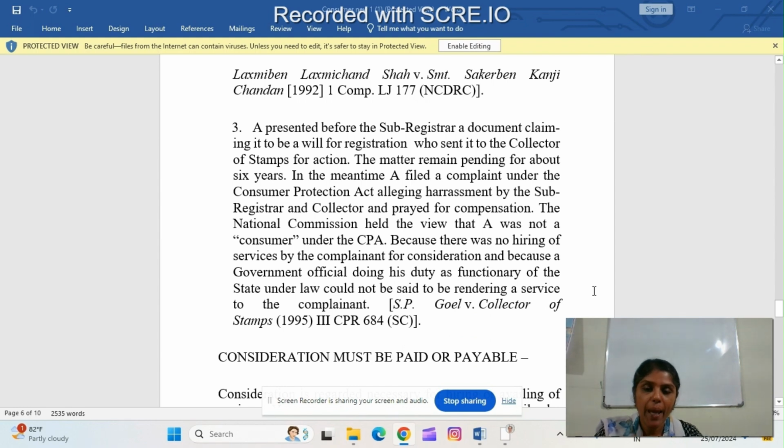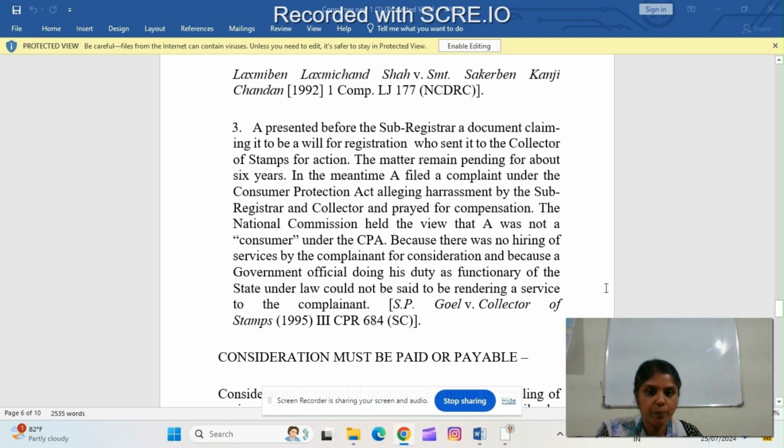Third example: A presented before the sub-registrar a document claiming it to be a will for registration, who sent it to the collector of stamps for action. The matter remained pending for about 6 years. In the meantime, A filed a complaint under the Consumer Protection Act alleging harassment by the sub-registrar and collector and prayed for compensation.